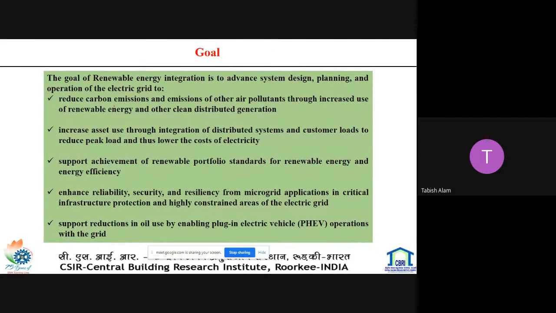So with this, finally, I covered a few of the renewable energy sources that can be integrated into the building. And with this, if you have any query or question, I am happy to answer.